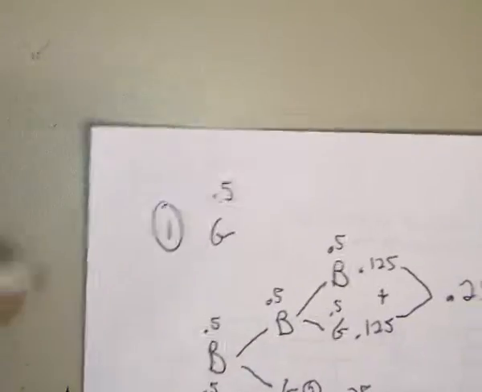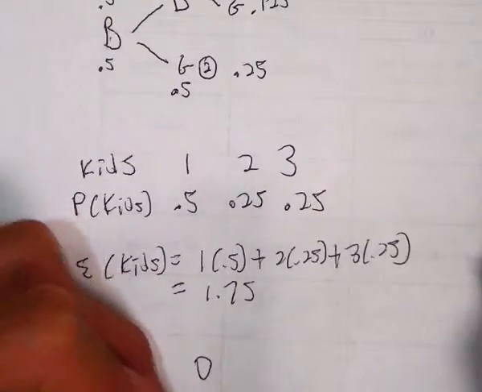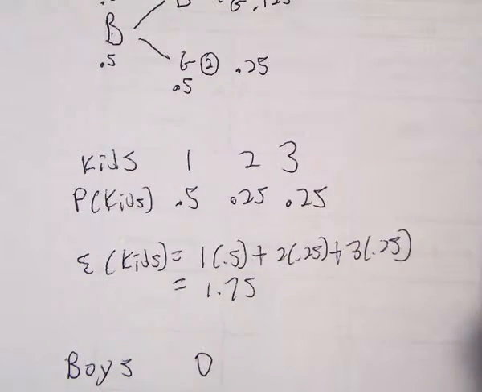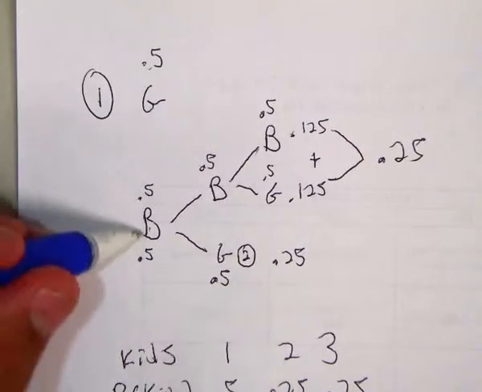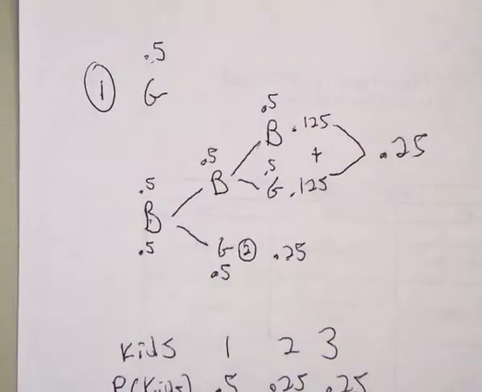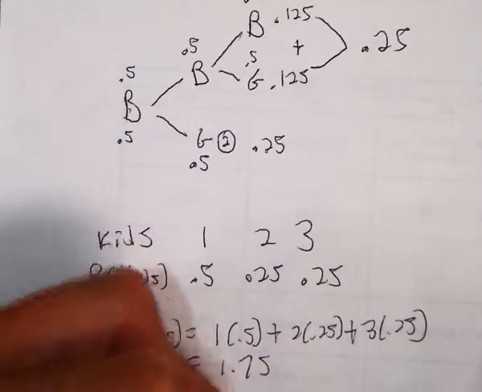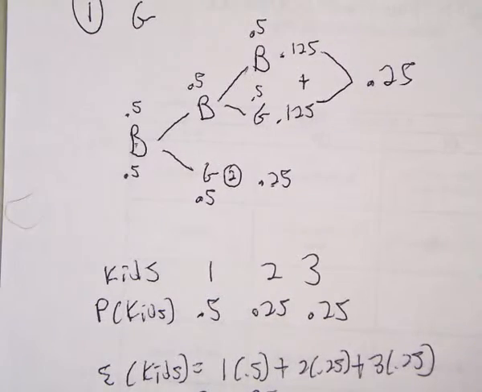So if the couple has a girl and they stop having them, then they had 0 boys. Well, the probability of that is 0.5. Okay? Well, let's see. They can have 1 boy. The probability of having 1 boy is 0.25. Okay? Because they had a boy and a girl, and then they stopped.